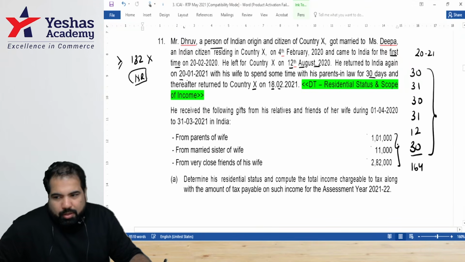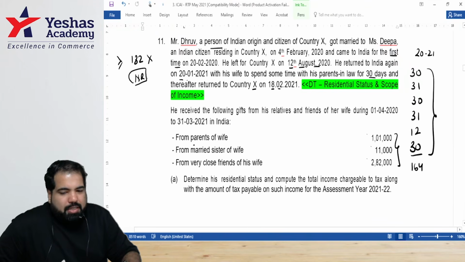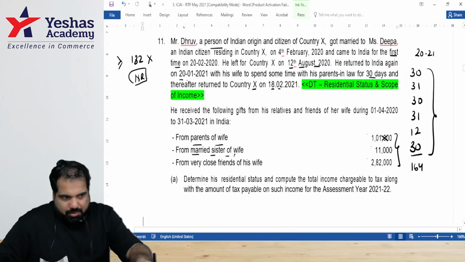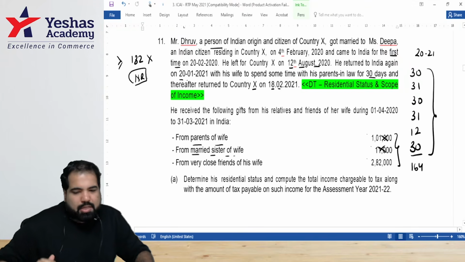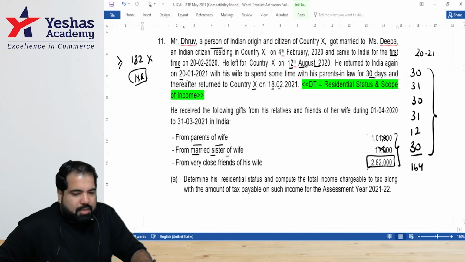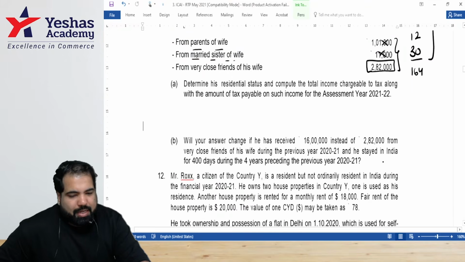And if you know IFOS a little bit also, guys, gifts from non-relatives more than 50,000, are they taxable? Parents' wife is a relative, not taxable. Married sister of wife, how do you look at it? First wife, then sister. Is it a relative? Yes. If you don't know this, don't worry. This is from IFOS. And very close friends, guys, is it taxable? Yes. So he's a non-resident. Income is 2,82,000. All right. Guys, let's go to the second one.